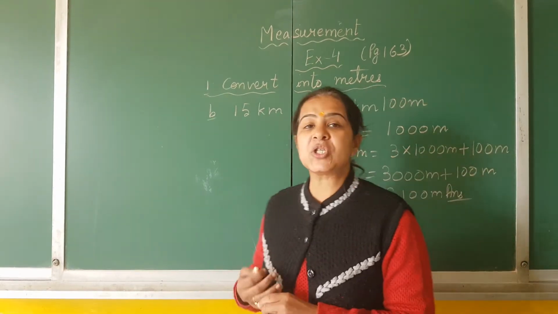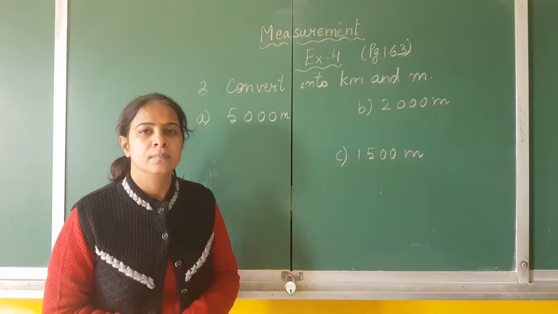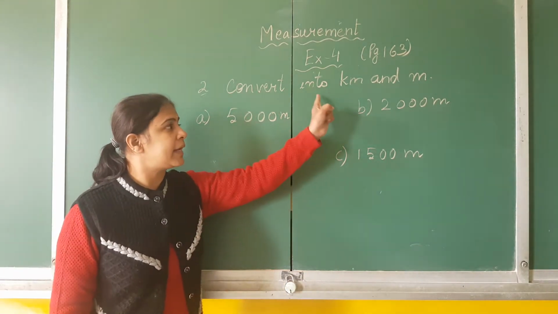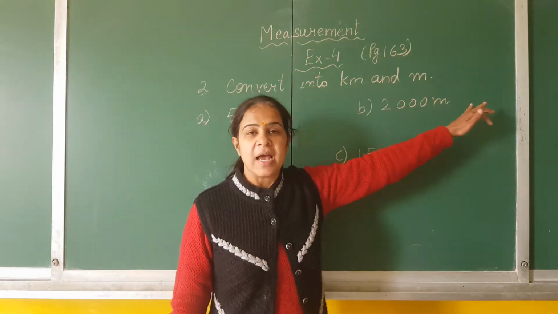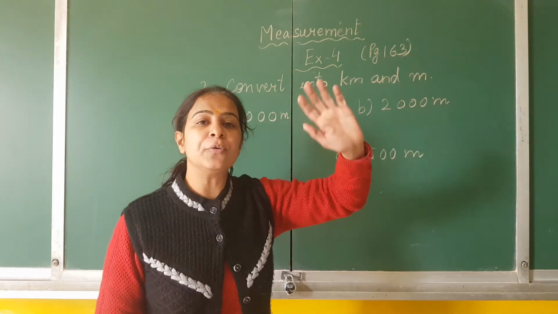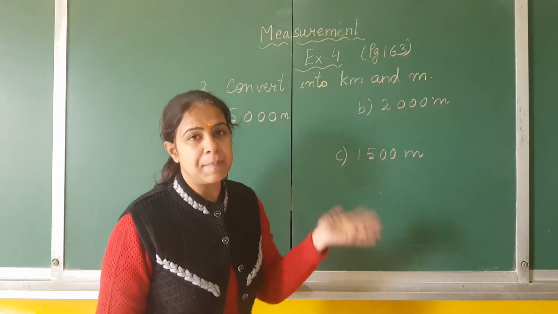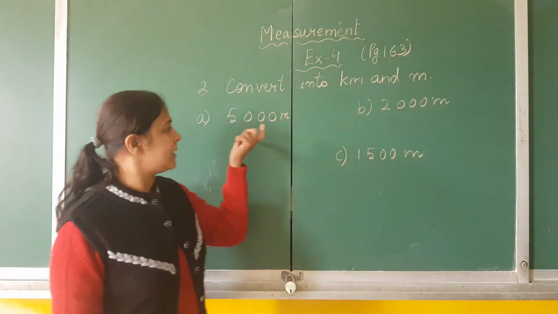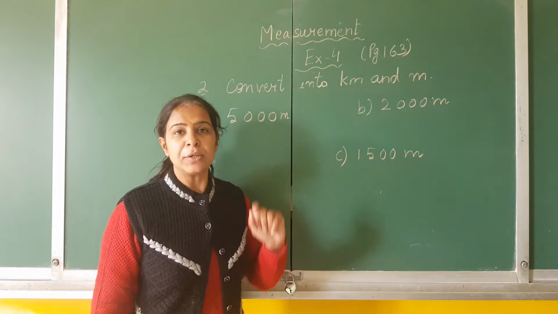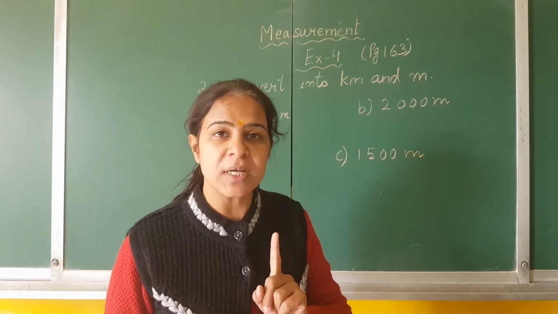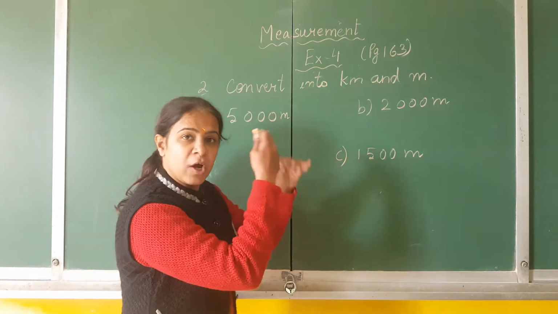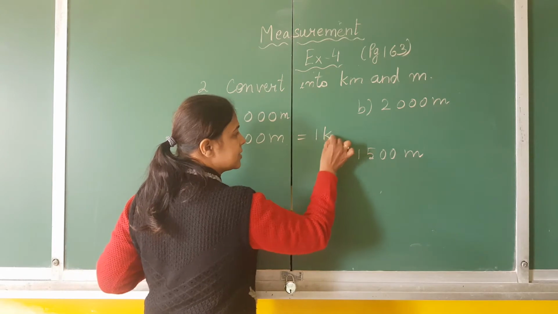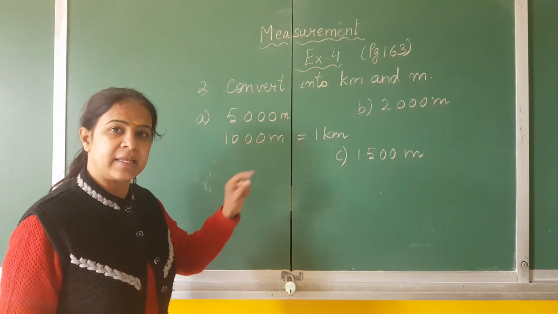Now I will move to question number 2, that is convert into kilometers and meters. As we have already done in money, how to convert rupees to paise and paise to rupees, in the same way we will do this also. See, 5000 meter. You all know that 1 kilometer is equal to 1000 meter, but I will write in the opposite form: 1000 meter is equal to 1 kilometer.